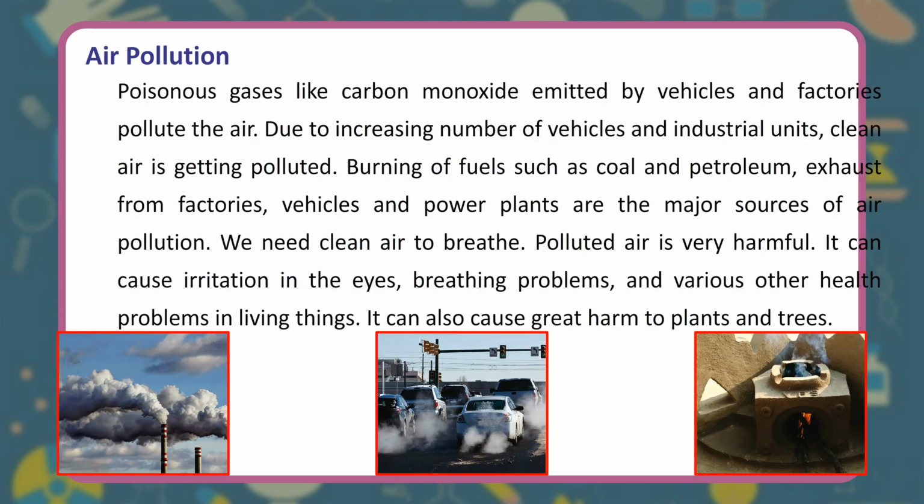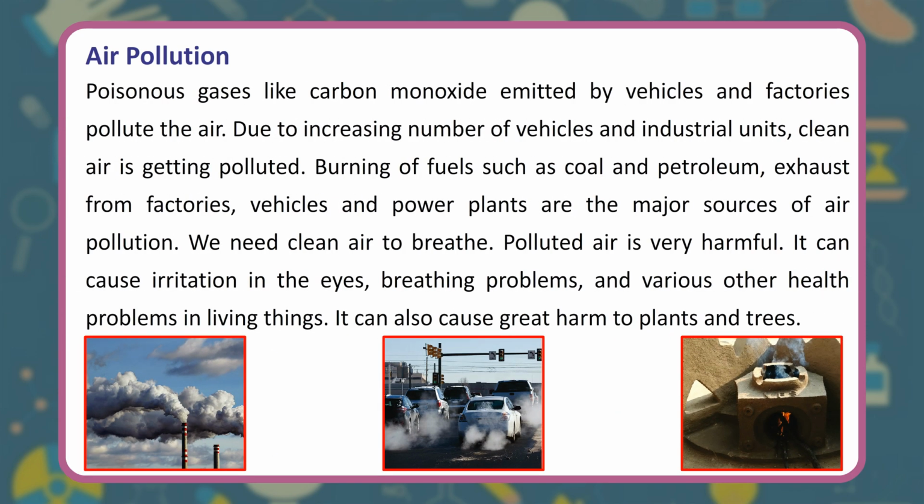Air pollution. Poisonous gases like carbon monoxide emitted by vehicles and factories pollute the air. Due to the increasing number of vehicles and industrial units, clean air is getting polluted. Burning of fuels such as coal and petroleum, and exhaust from factories, vehicles and power plants are the major sources of air pollution. We need clean air to breathe. Polluted air is very harmful. It can cause irritation in the eyes, breathing problems, and various other health problems in living things. It can also cause great harm to plants and trees.